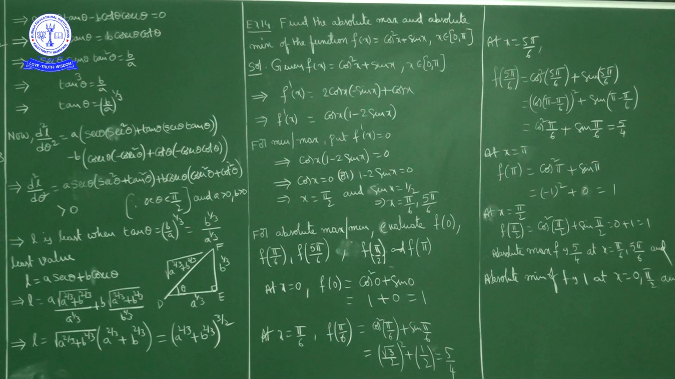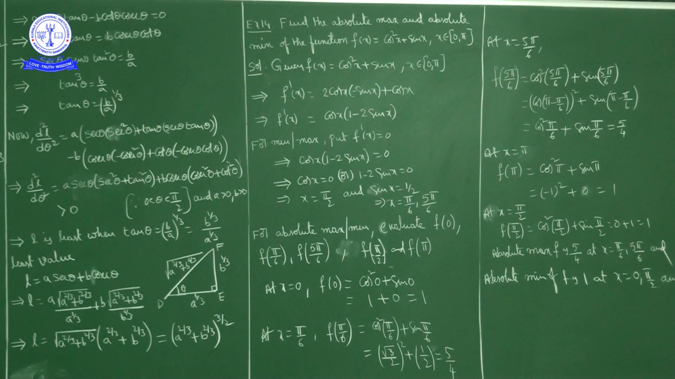Next question, example 14. Find the absolute maximum and absolute minimum of the function f of x equal to cos square x plus sin x, where x belongs to 0 to pi, okay.